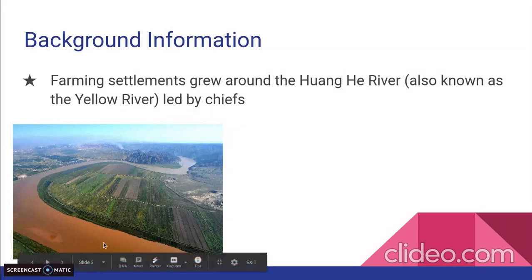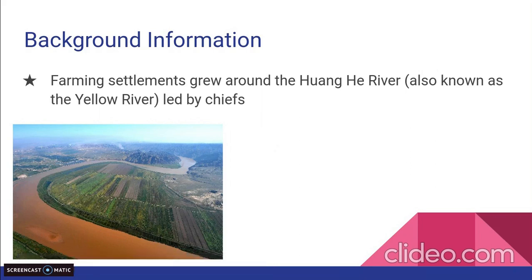River. It's yellow because of the silt or the loess, the yellowish deposit that blew from the desert, and once the Huanghe River floods, it leaves the loess on the soil and it makes it fertile, which is good for farming. Just like the same concept in India, Egypt, and Mesopotamia. So they all kind of settled originally around the river.